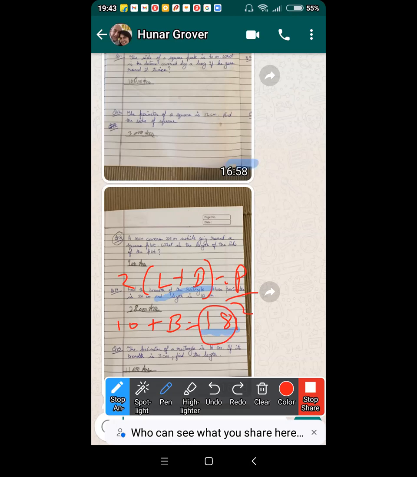Now, Hunar, you did the reverse thing. I will tell you why. 10 plus b is equal to 18. Therefore, b will be 18 minus 10, right?